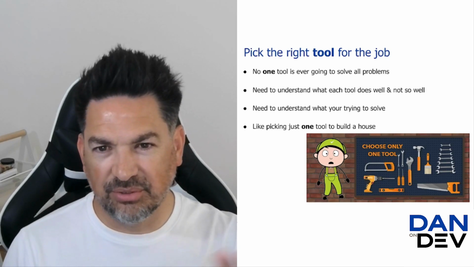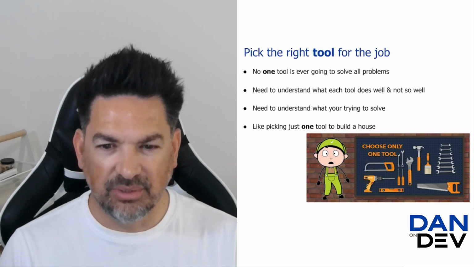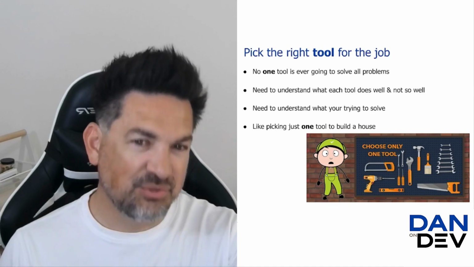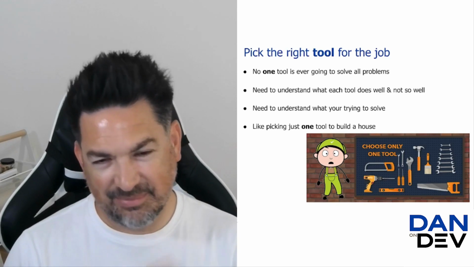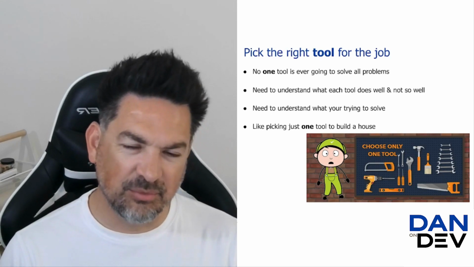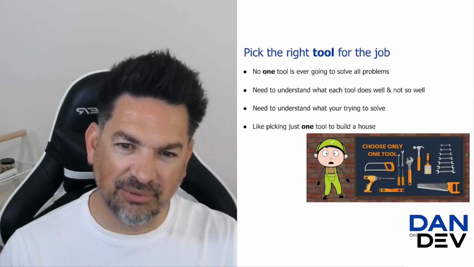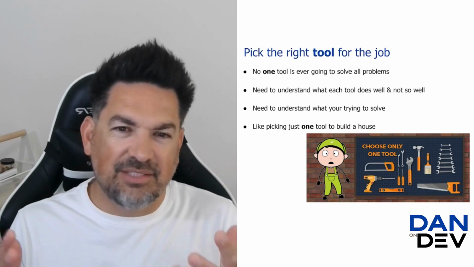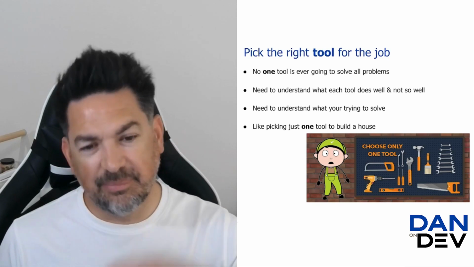But my goal of this whole conversation is to help you get to understanding how to pick the right tool, right? There's no one application security testing tool or defensive tool that is going to solve all your problems. In general, I would say in life, especially in tech, there's not one tool that's going to solve everything. Everything's going to have strengths and weaknesses. And so, the analogy I've been talking about is, if I had to build a house and I could pick one tool, what would I pick? And would that even be successful? Would that even be something that would work out? Probably not. I think you need a variety of tools depending on what you're doing.